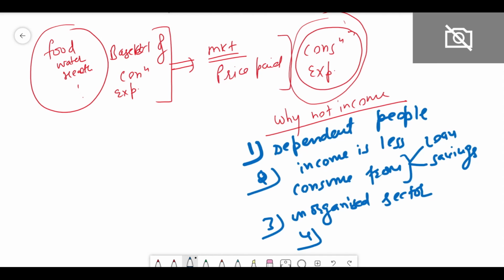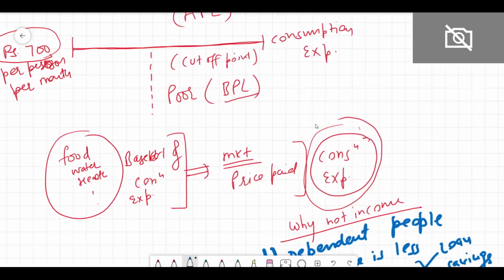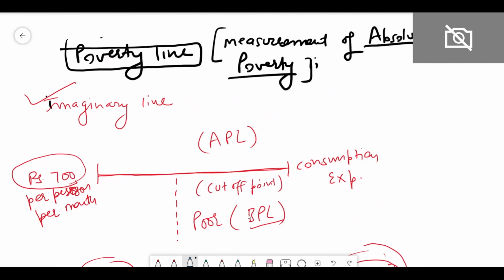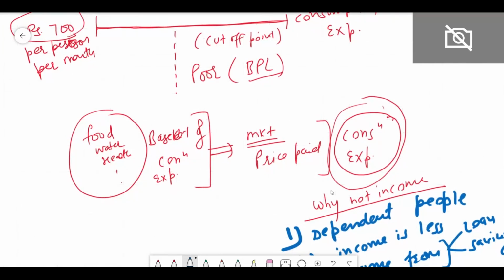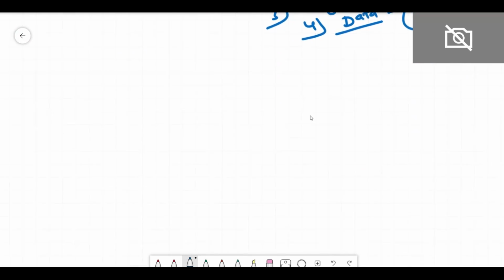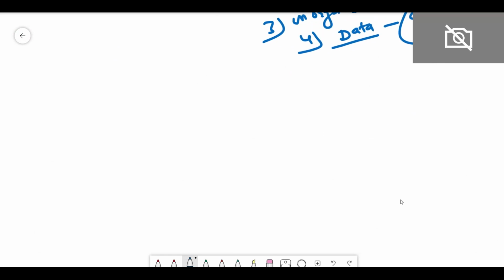Next is, the data of most of the agencies is primarily focusing upon the consumption expenditure. They can easily collect the consumption expenditure, and they are not able to generate the data of income. So these are the various reasons because of which we are not using the income, rather we are using the consumption expenditure to calculate the poverty line, right? So I hope the concept of poverty line is clear. Everyone who is below the line is BPL, and a person who is above the line is APL, and so on.